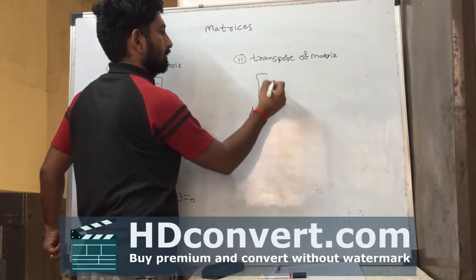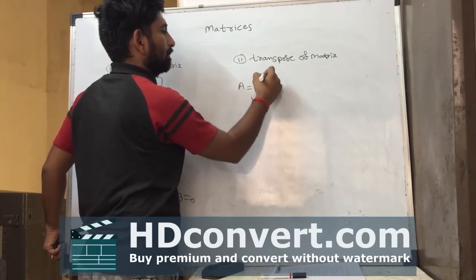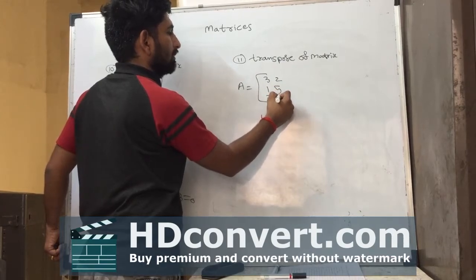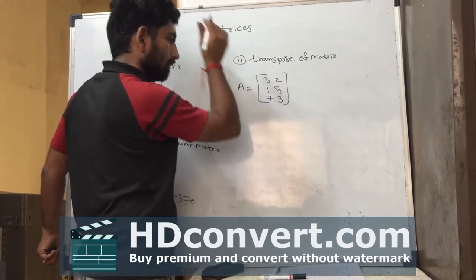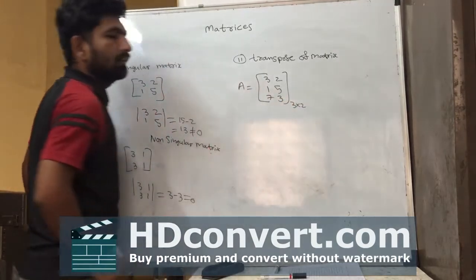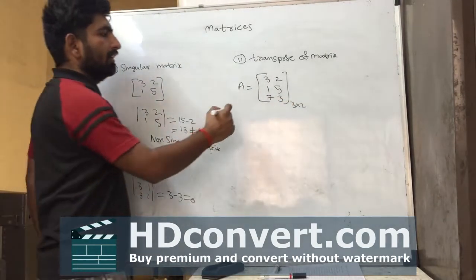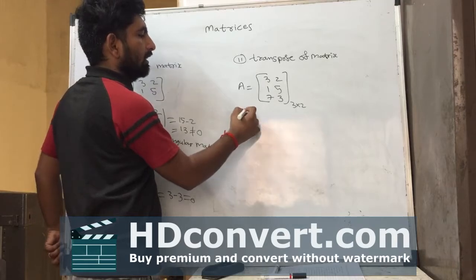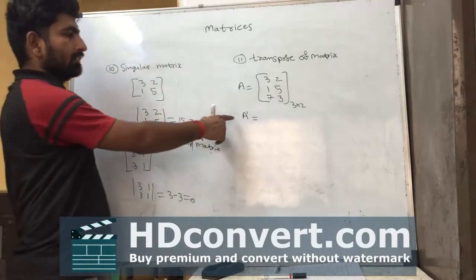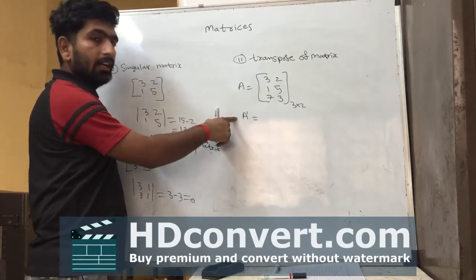Such as matrix A 3 2 1 5 7 3. If this matrix has 3 by 2 arrangement and we want to find the transpose of matrix A, that is A dash, we can call it as the transpose of A, that A dash.